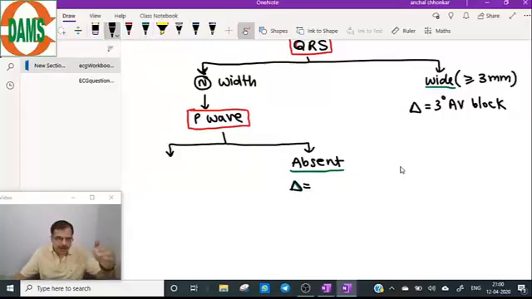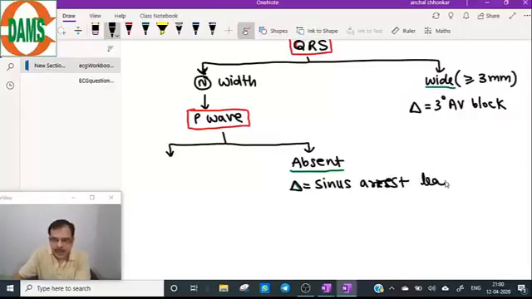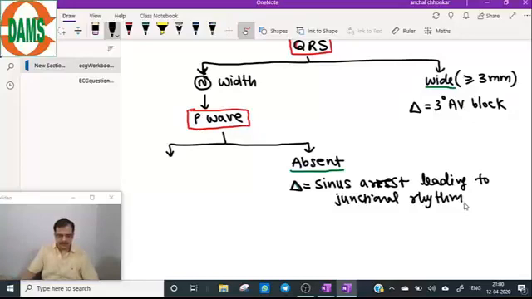Only with these two findings, QRS normal width and P wave absent, it is a case of sinus arrest, leading to junction rhythm.